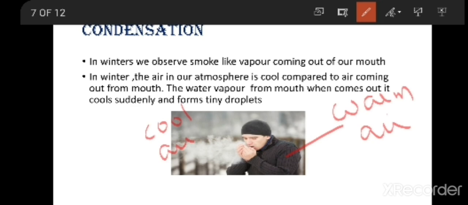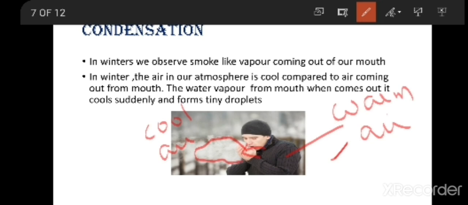So once when you blow out the air from your mouth, suddenly when the warm air comes outside, it is going to suddenly cool down. After cooling down, it is going to form tiny water droplets. These tiny water droplets appear like a smoke or cloud here. So this is the reason why when you blow out the air from your mouth, smoke like appearance or cloud like appearance will be formed.